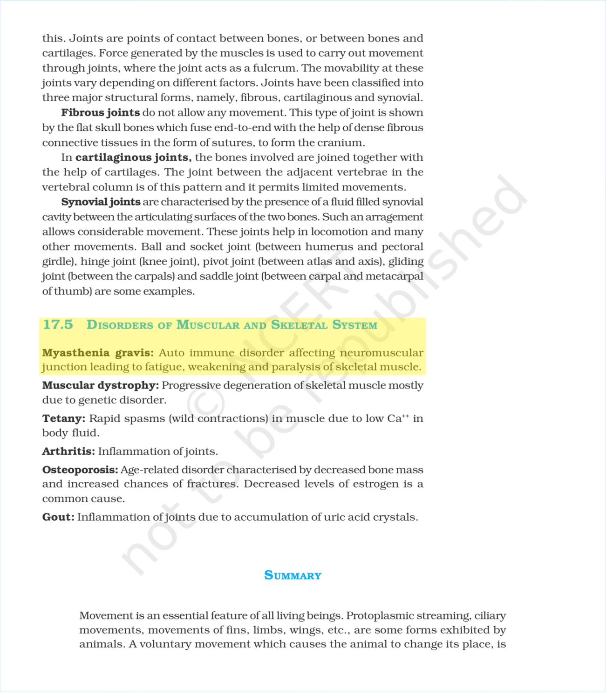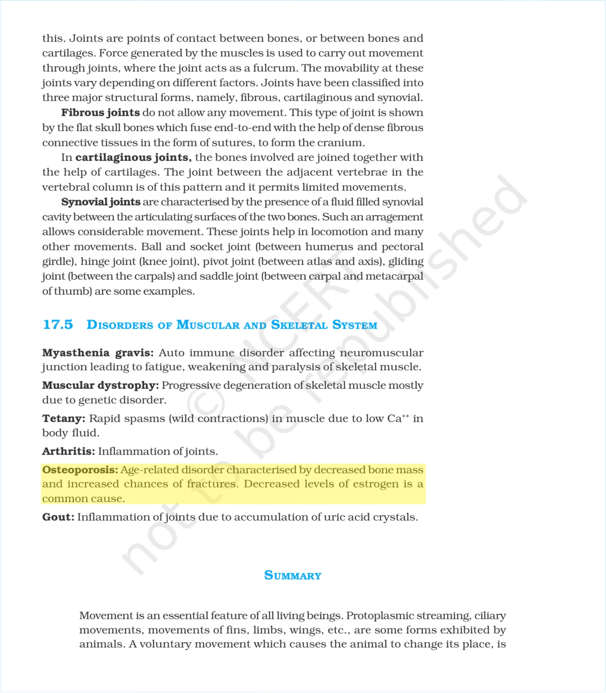17.5 Disorders of muscular and skeletal system. Myasthenia gravis: autoimmune disorder affecting neuromuscular junction leading to fatigue, weakening and paralysis of skeletal muscle. Muscular dystrophy: progressive degeneration of skeletal muscle mostly due to genetic disorder. Tetany: rapid spasms, wild contractions, in muscle due to low Ca in body fluid. Arthritis: inflammation of joints.